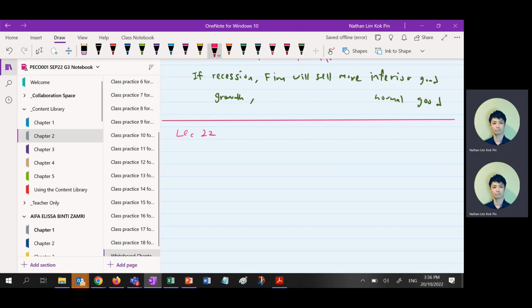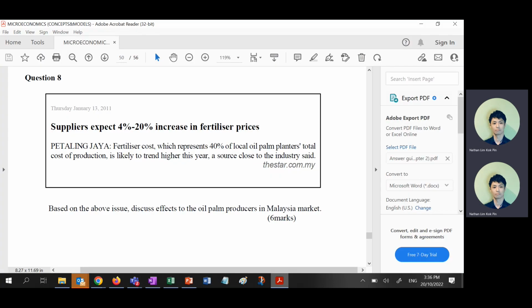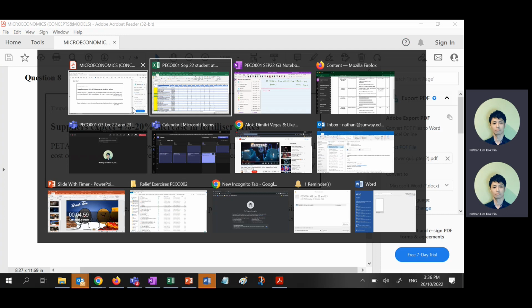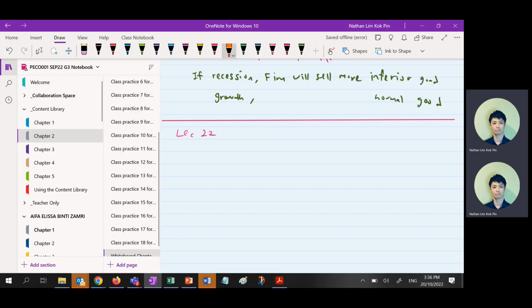Okay, 22. So if you look at this question, suppliers expect a 4 to 20% increase in fertilizer price. It will affect the cost of production, right? Which means this is the oil palm product. Make sense? So when it's oil palm, then fertilizer. So what is fertilizer to palm oil? It's a cost of production.